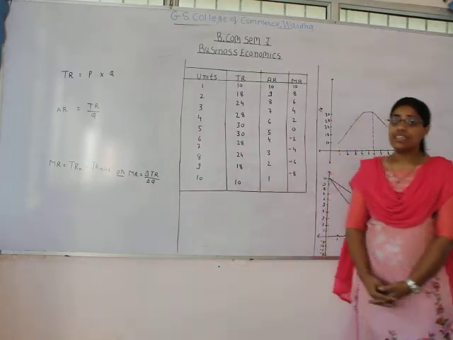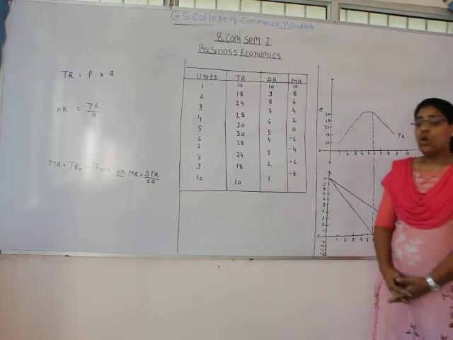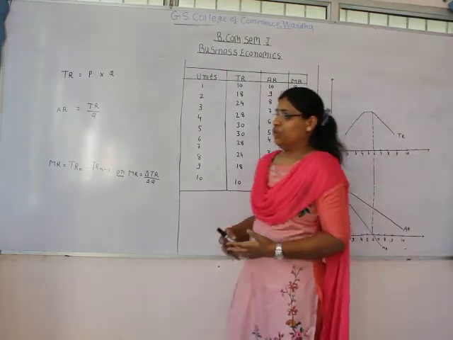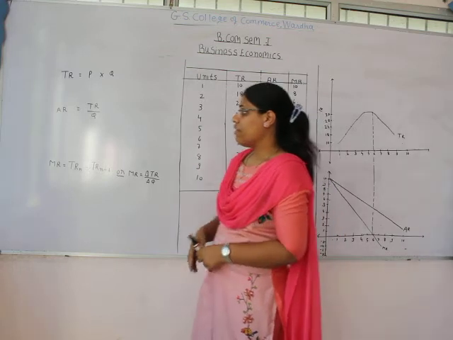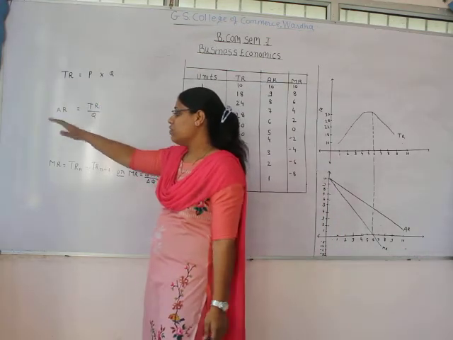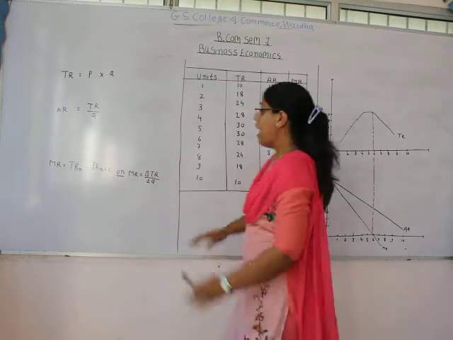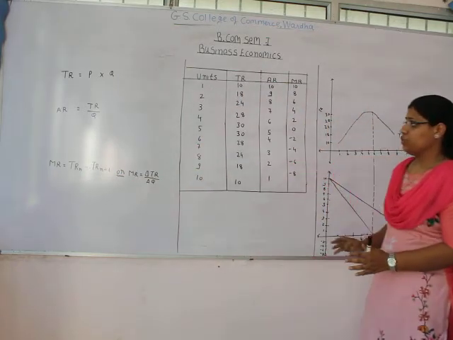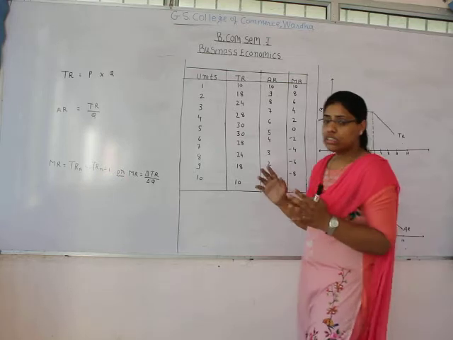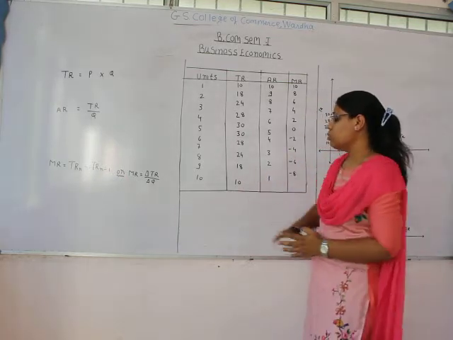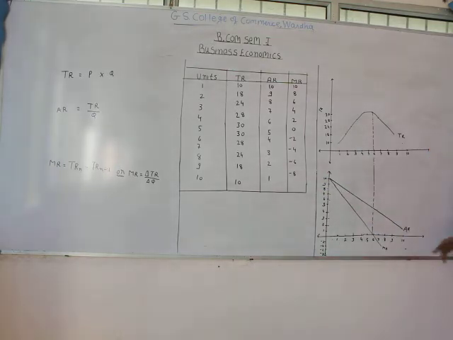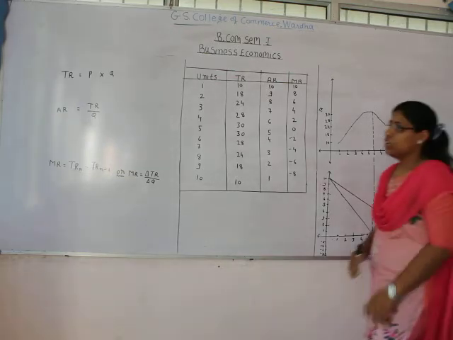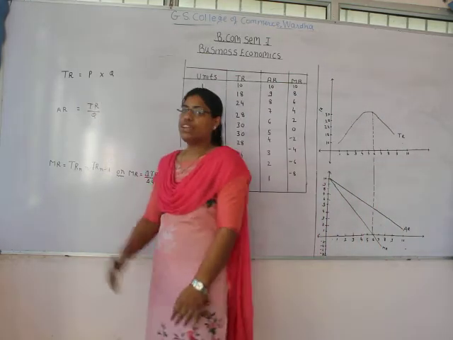Today we are discussing the revenue concept. Now, when we are talking about revenue, in our syllabus we have to learn three types of revenues, that is total revenue, average revenue and marginal revenue, and the relationship between these revenues. We are going to see this relationship with the help of this table that you can see, and then we are going to see the graphs of these revenues. Okay, so let's begin. First one is total revenue.